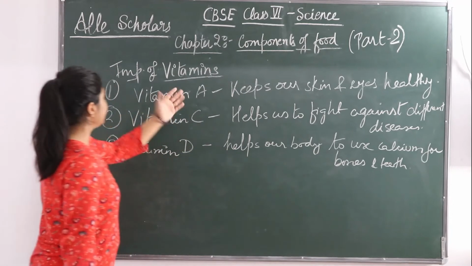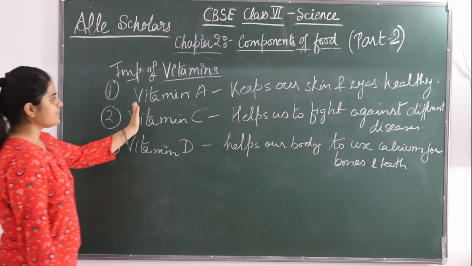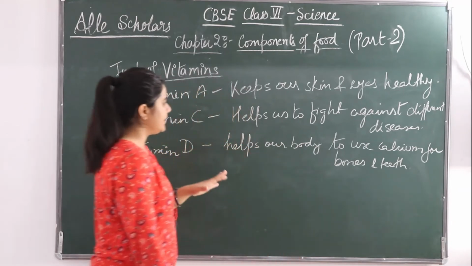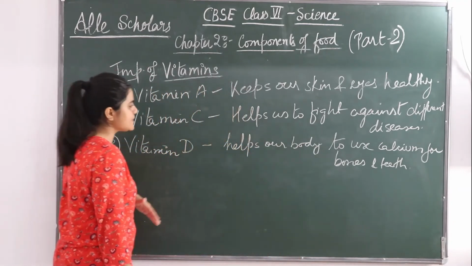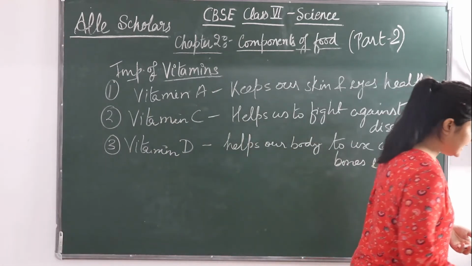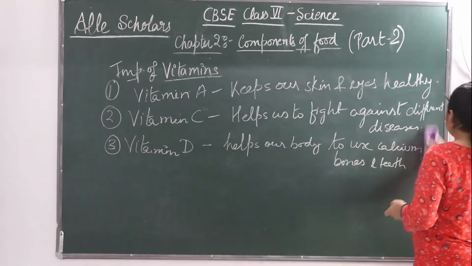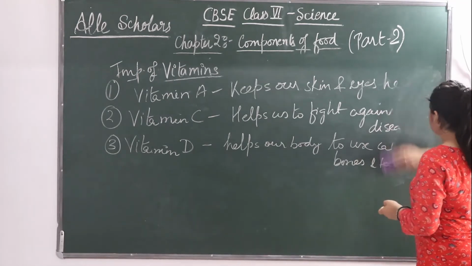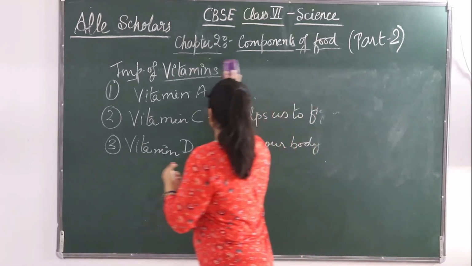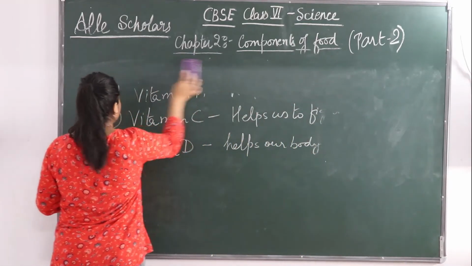So this is the main importance of some of the vitamins. Vitamin A keeps our skin and eyes healthy. Vitamin C helps us fight against different diseases. Vitamin D helps our body use calcium for bones and teeth. Now the question is, what are the different sources of vitamins? Which are those foods which give us different vitamins?